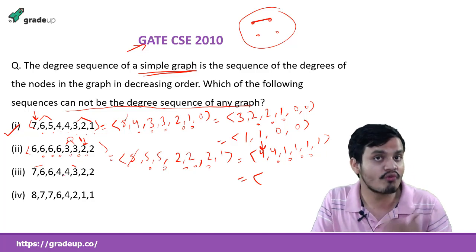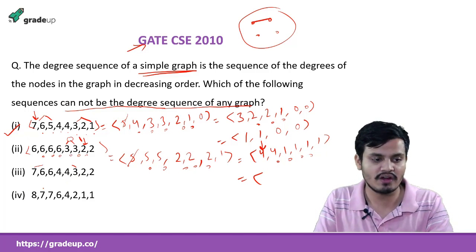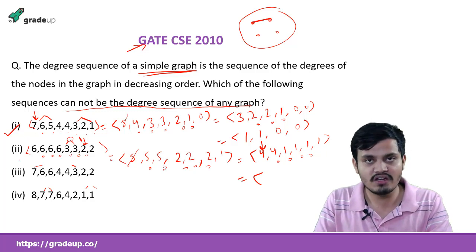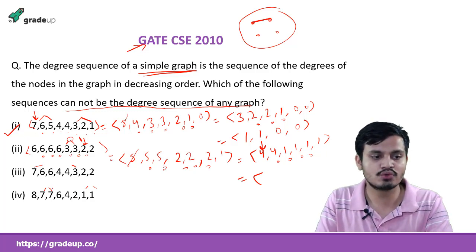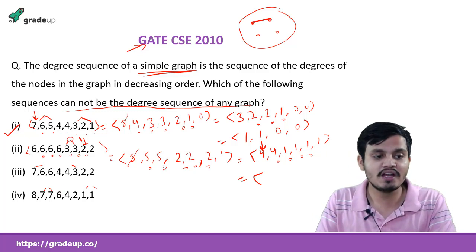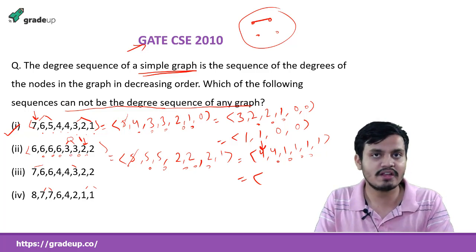If the number of odds is even, then obviously we are going to get an even sum of the degree sequence. If you see here, how many odds are there? One odd, two odd, so this makes even, and again one and two, so this again makes even. So all of these have an even sum. When you sum all the degrees, you will get an even sum. So there are chances that they may be the degree sequence of a simple graph, but we can't say whether they are or not.